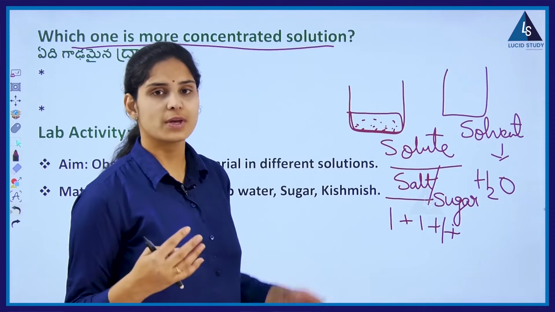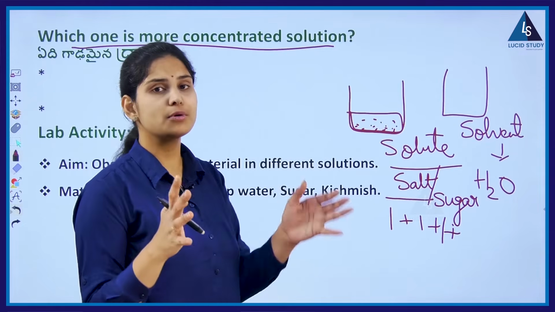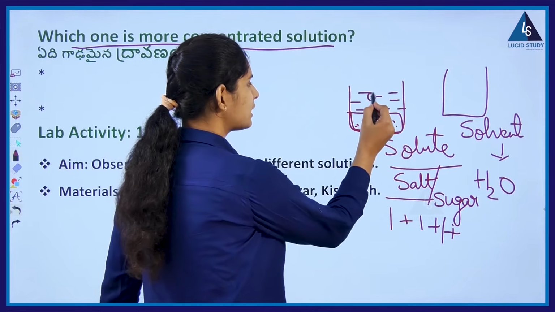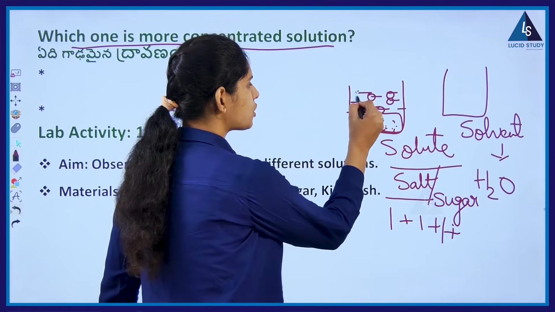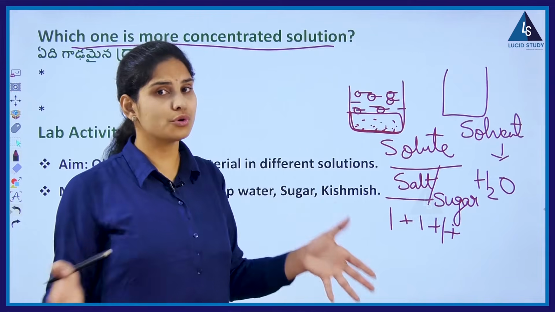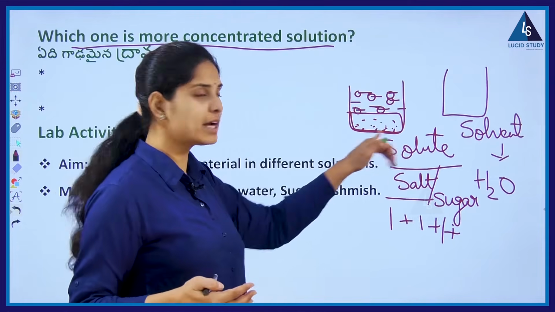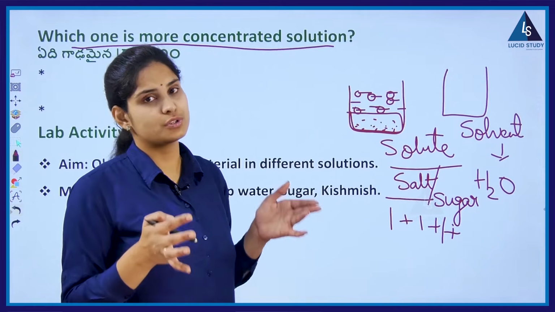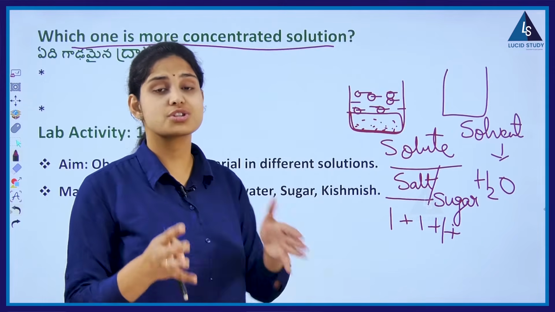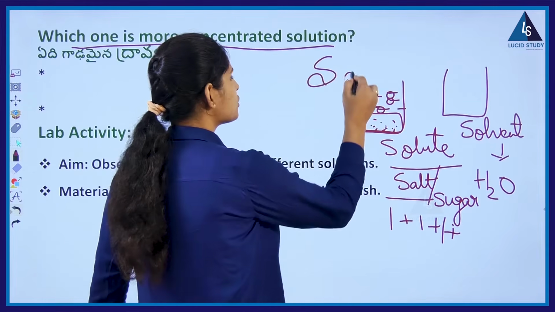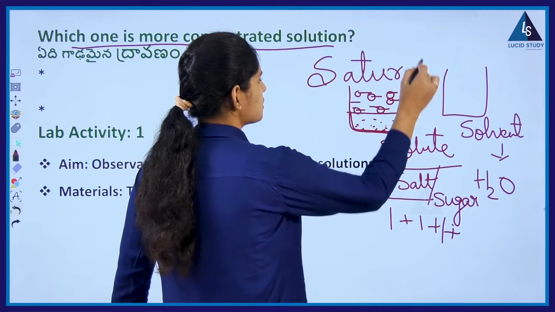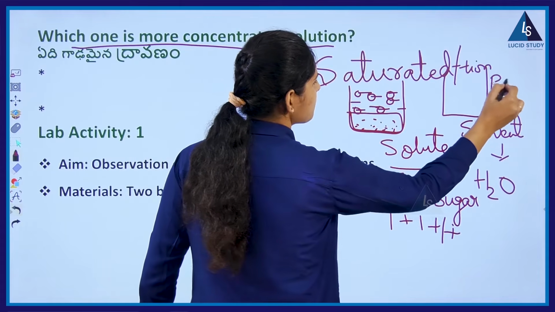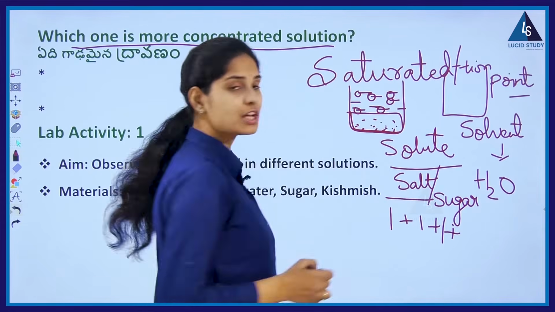ఎందుకు? Because we have seen that the total number of water molecules present in the beaker were completely packed with each sugar or salt molecule. Hence, there are no free water molecules to combine with more. That's the reason they settle down, and hence this is the solution which we say has reached the saturation point. Okay, so this terminology is very important: saturated, or saturation point. So, this is what we have seen about the saturated solution.